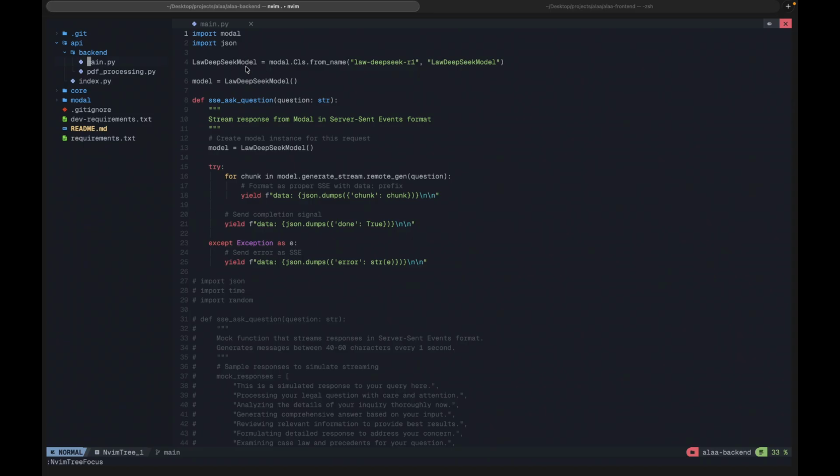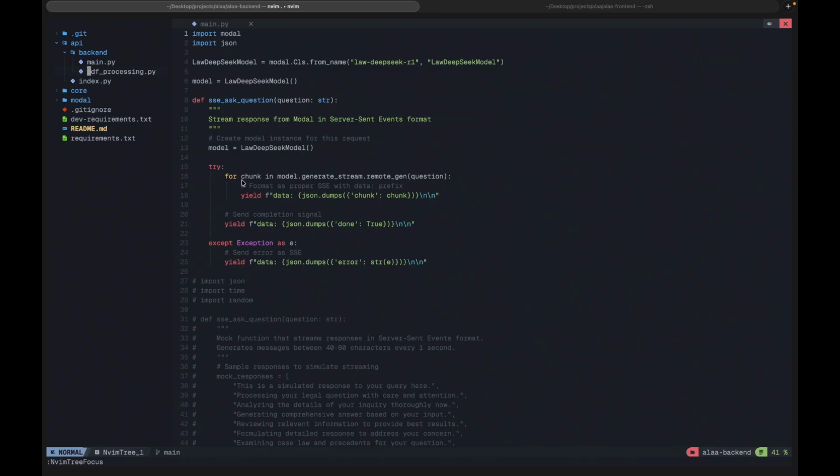So we initiate it at the top. Then we instantiate the model. After instantiating the model, now we say, okay, model is equal to our model again. Oh, this is actually not needed. I should remove this part.